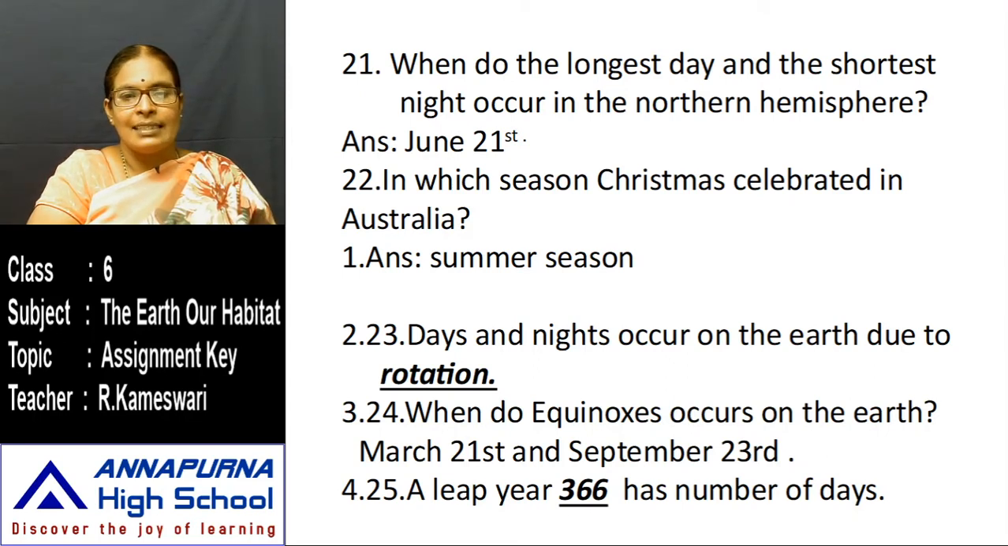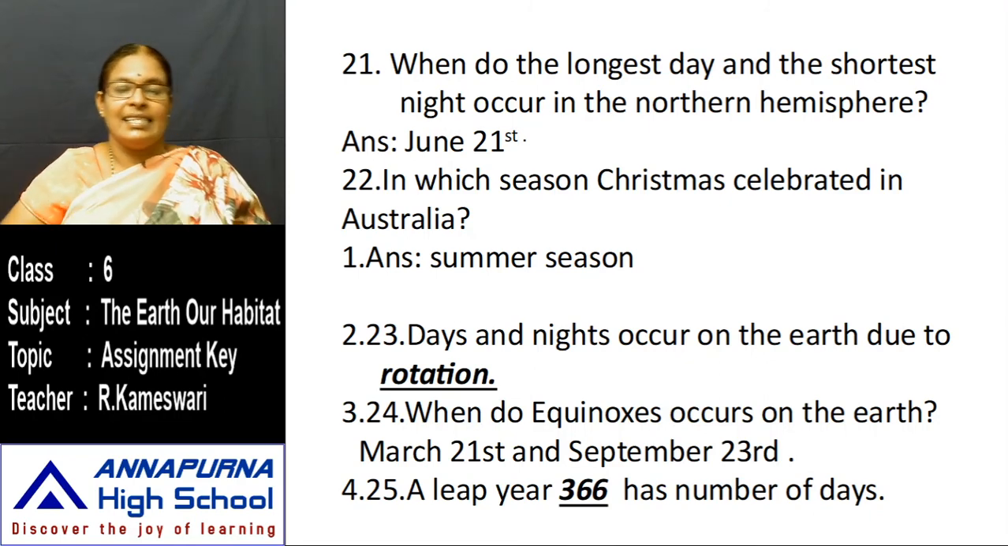When do equinoxes occur on the earth? Equinoxes occur on March 21st and September 23rd. Next, a leap year has 366 days. Every year generally we have 365 days. The exact time of the revolution of the earth is 365 days and 6 hours. You add the 6 hours, and 4 years later, one leap year will come. So the answer of this bit is 366 days.